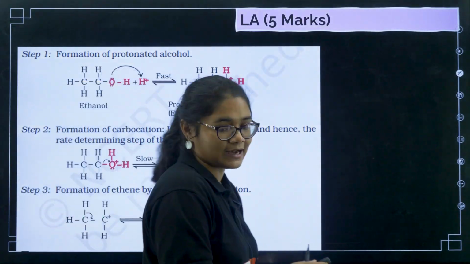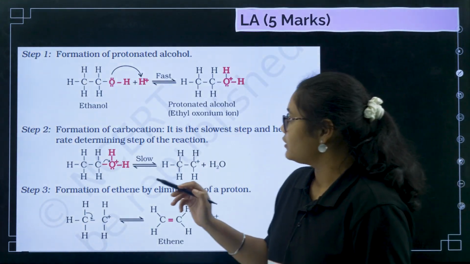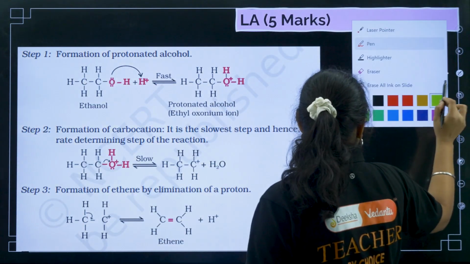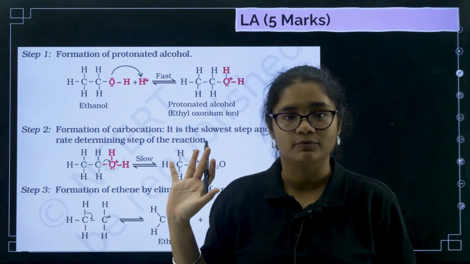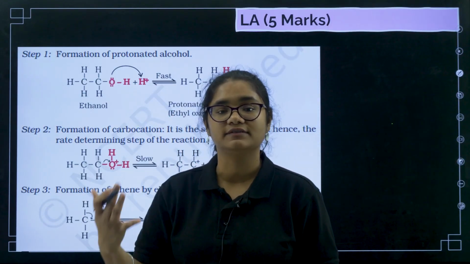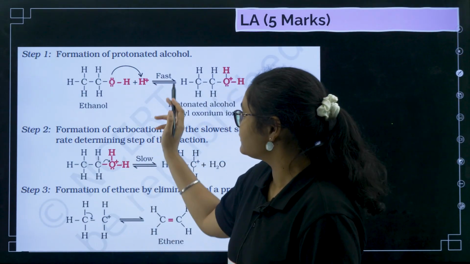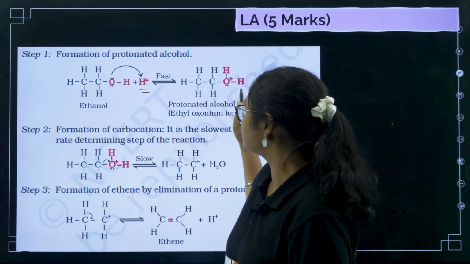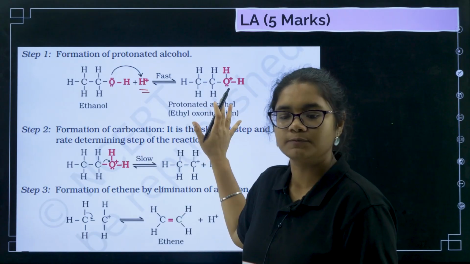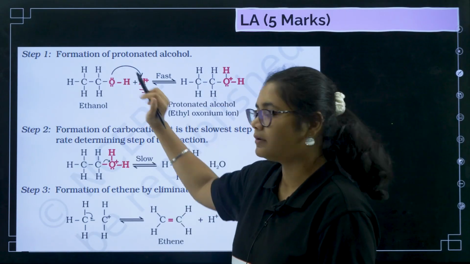So let us first complete part A. I have discussed this mechanism here. Step 1 is formation of protonated alcohol. You need to write this mechanism 5 times today. You need to study and write down these reactions 5 times. First of all, you take ethanol with H plus, and it forms protonated alcohol.